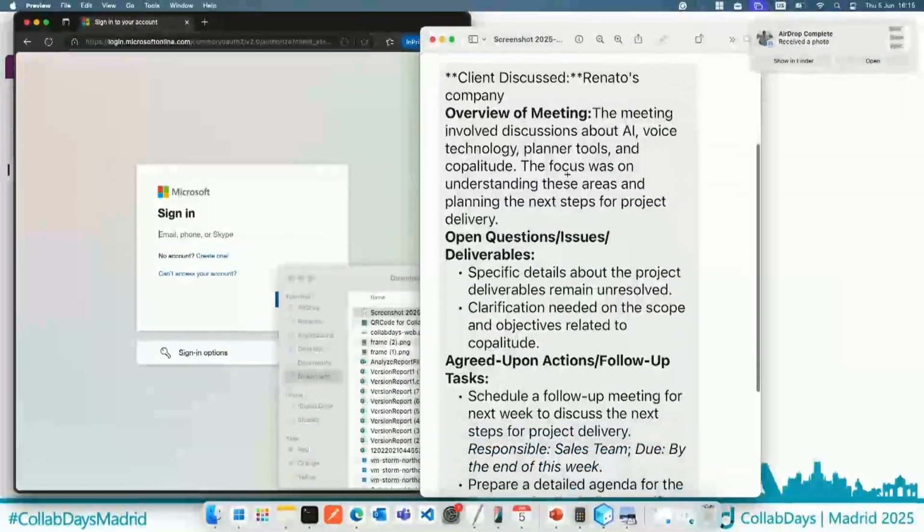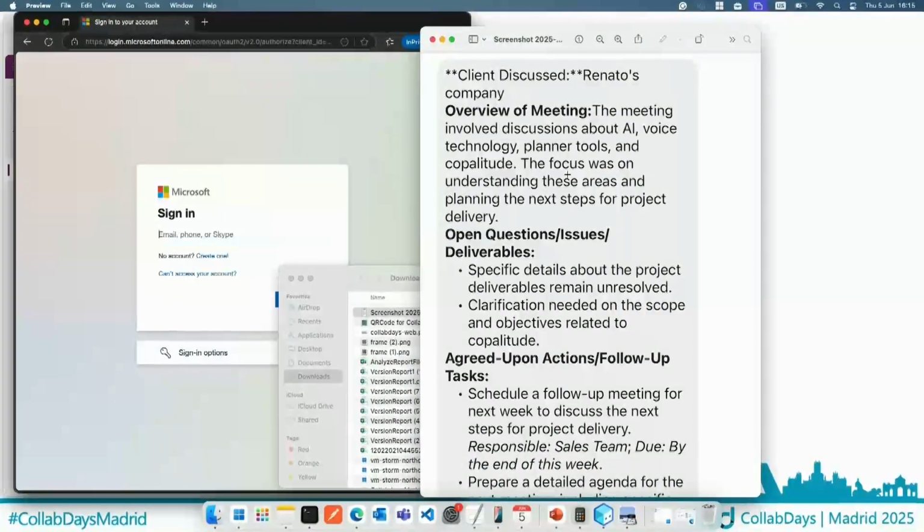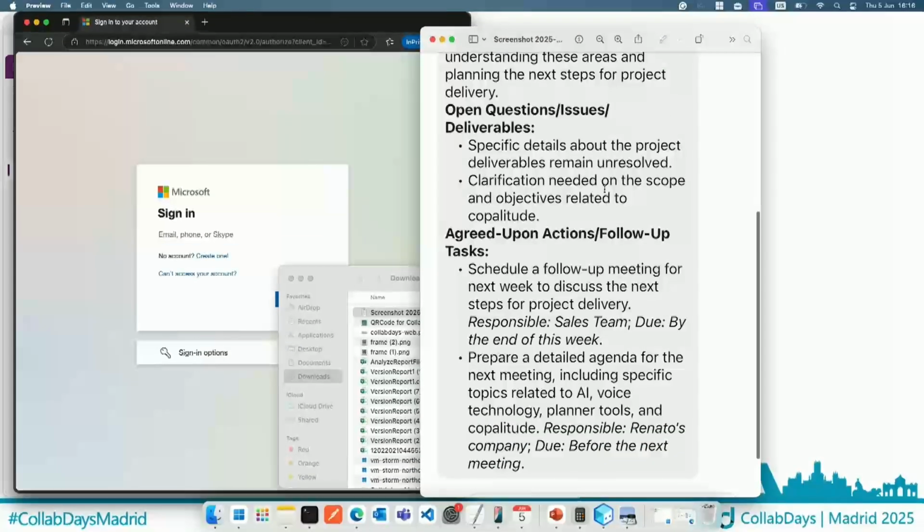So basically, I sent an audio message to the AI. The AI recognized the client, so the client name, Renato's company, and also the overview of the meeting. The meeting involved discussions about AI, voice technology, planner, tools, and so on.